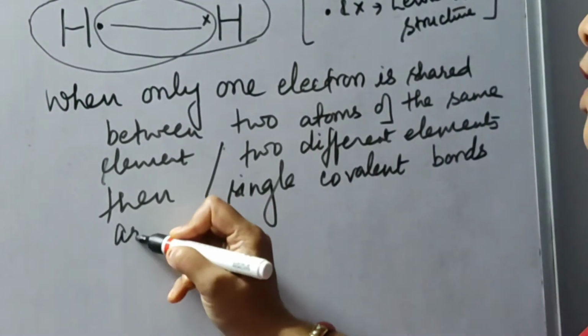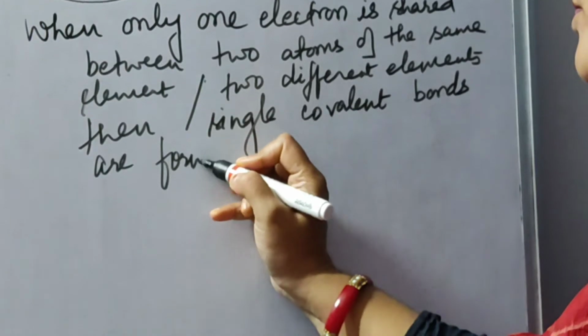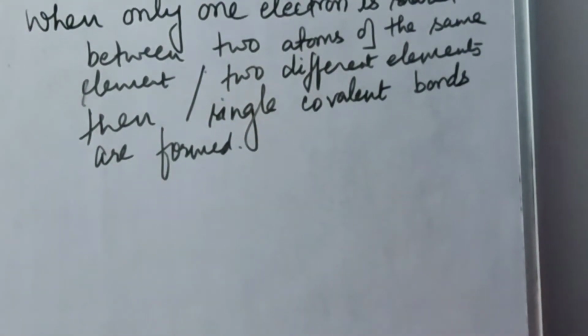Now the question might be arising in your mind, ma'am,